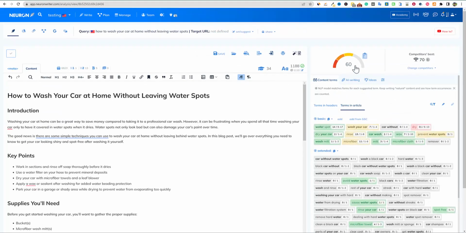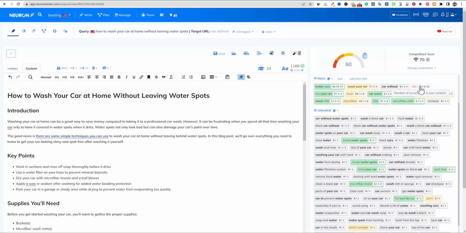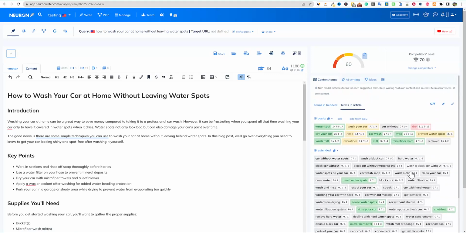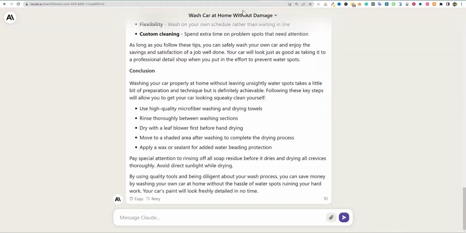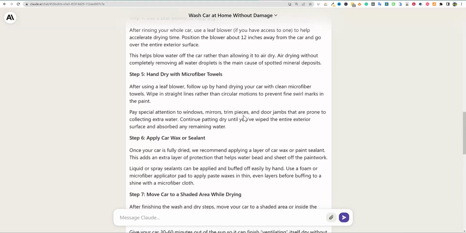So we got a 60. I think we just pulled our highest score with this tool right out of the gate, pulling a 60. There's only one red right there, lots of green. I mean, that is awesome. I'm sure we could even do more with the prompting in here, but that is pretty cool.